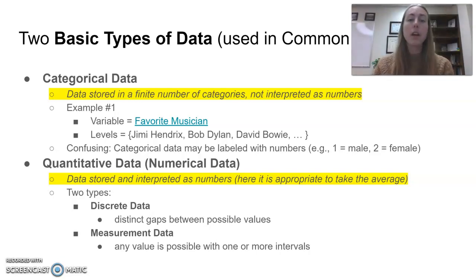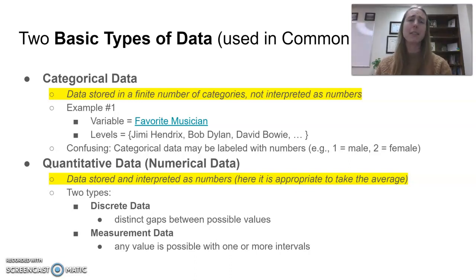For example, if the variable was favorite musician, that would be a categorical variable because favorite musicians are words, they're labels, they're not numbers. And most importantly, it doesn't make sense to take an average. It doesn't make sense to take the average favorite musician. They're not even numerical ways to calculate that. So, for example, your variable could have favorite musician as Jimi Hendrix or Bob Dylan or David Bowie, etc.